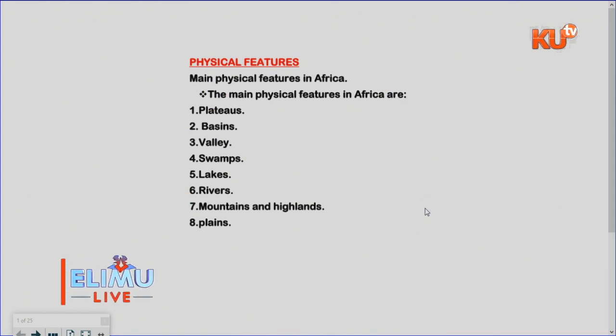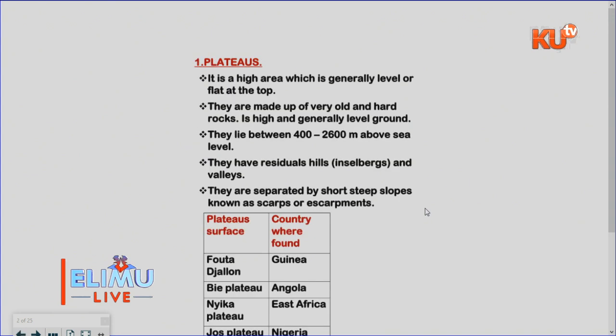A plateau is a high area which is generally flat on the top. They are made up of very old and hard rocks and they generally lie high above the ground. They lie between 400 to 2,600 meters above sea level.